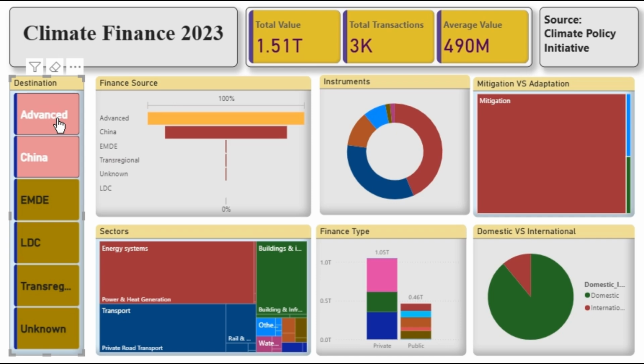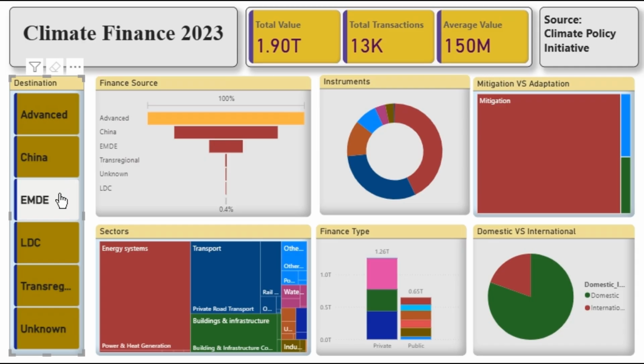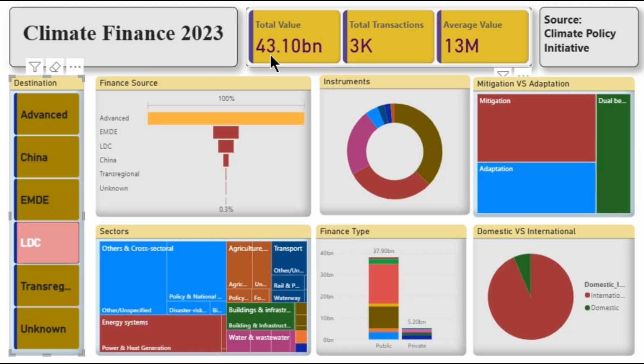This concentration shows that while these regions are leading in transition, thanks to large domestic markets, strong policies, and access to capital, it also highlights a major imbalance. The rest of the world, including many vulnerable developing regions, is left to share just 20% of the global flows, even though their climate finance needs are often far greater. Flows to the least developed countries are only about $43 billion in 2023. That's barely 2% of global climate finance.